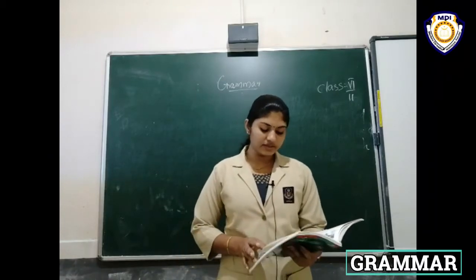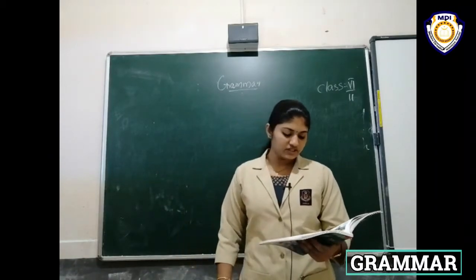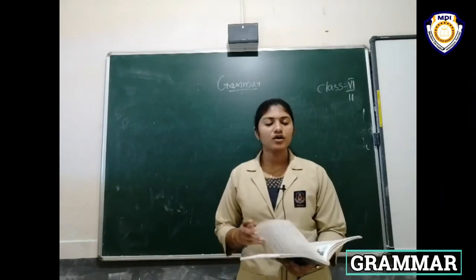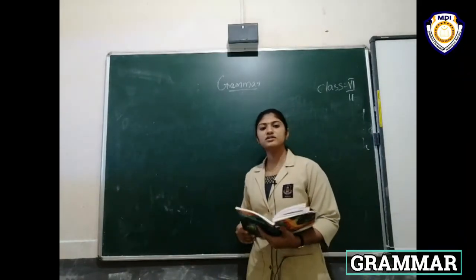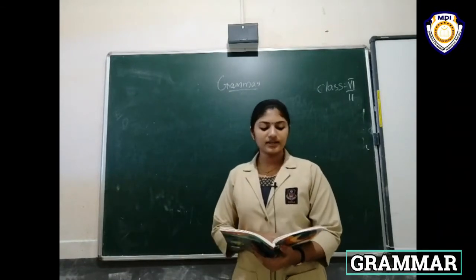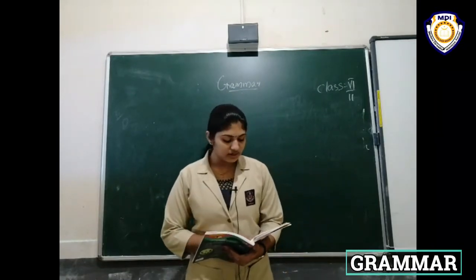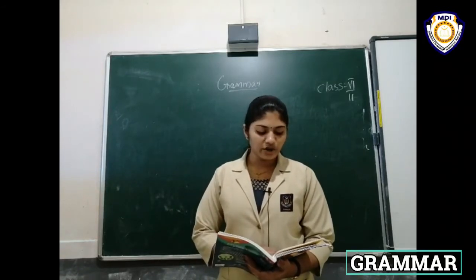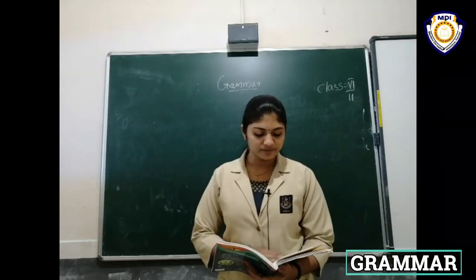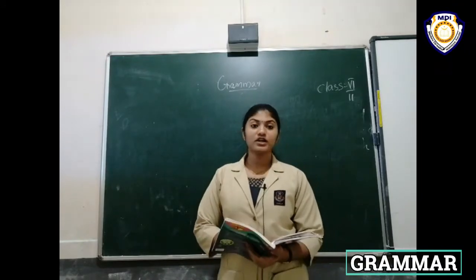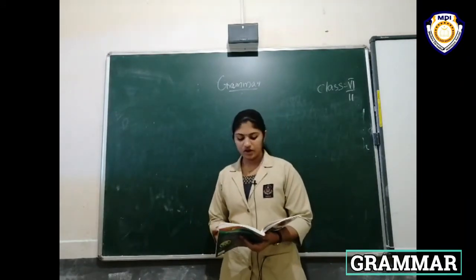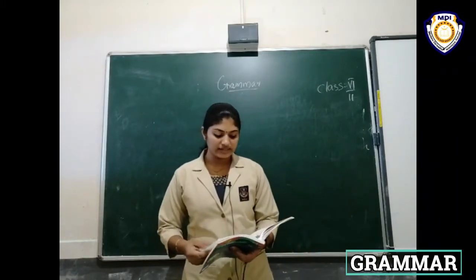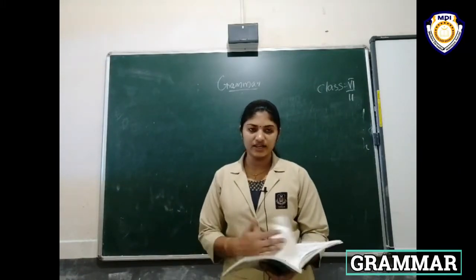Here, last class we discussed this part. Change these nouns into adjectives, fill the crossword. I hope all of you have done it in your textbook. Then exercise number F: form adjectives from these verbs. Joy, enjoy, enjoyable. Talk, talkative. We form adjectives from nouns and verbs by adding the suffix ive.